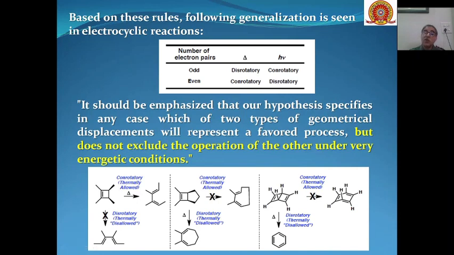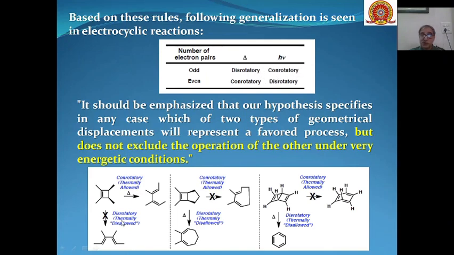One thing we must remember, that our hypothesis specifies in any case which of the two types of geometrical displacements will represent a favored process. Here, for thermal reactions, the favored process is disrotatory if the number of pairs is odd. This does not mean that the product cannot be formed through conrotatory motion.